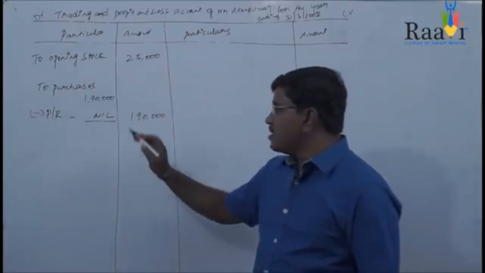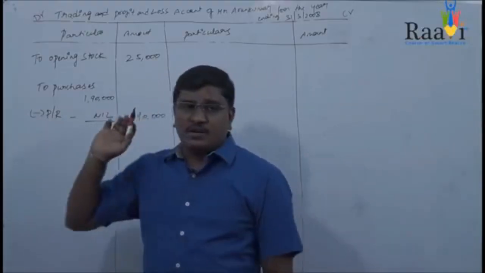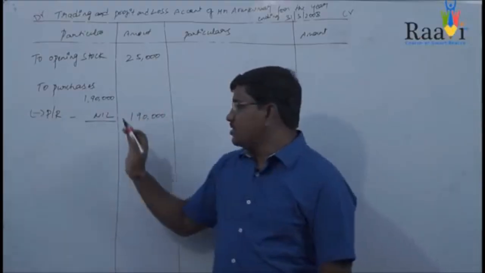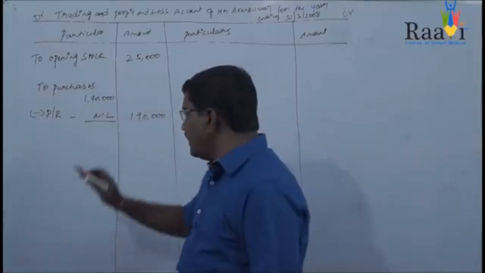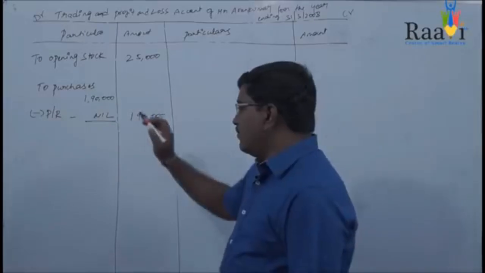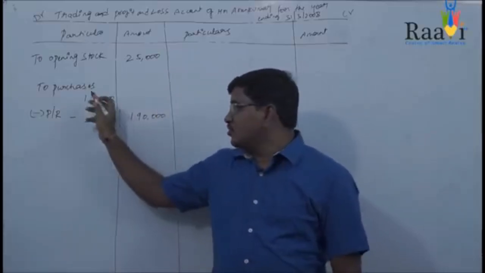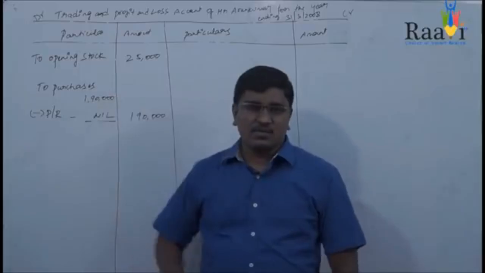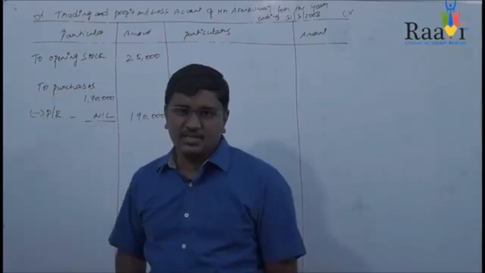Once again I will repeat this particular transaction. Purchases will come in the debit side of your trading account. So whenever purchases is given, that comes in the debit side of your trading account. Always you need to record purchases in the inner column, because definitely you will be having an adjustment regarding these purchases. So we wrote 1,90,000 in the inner column. From this 1,90,000 we need to deduct purchase returns.